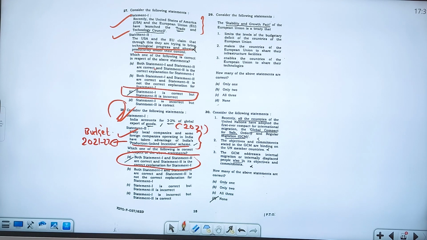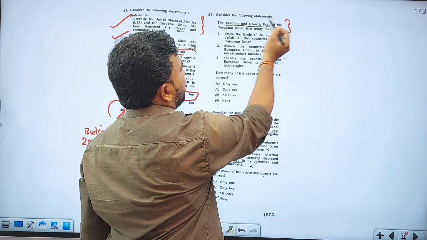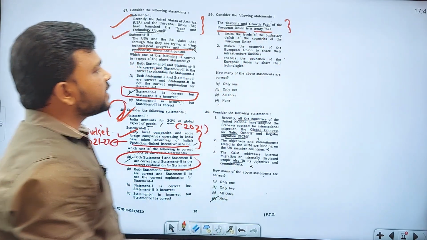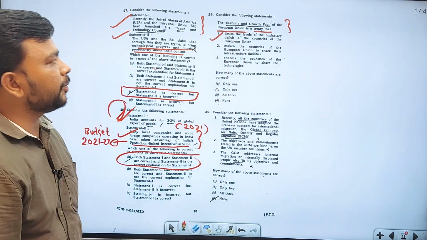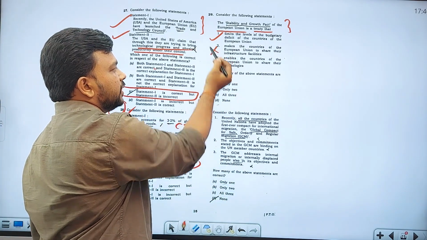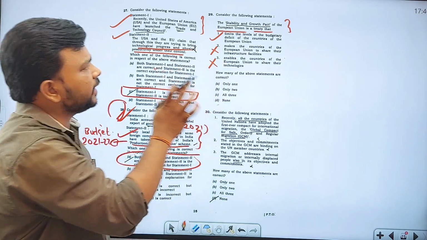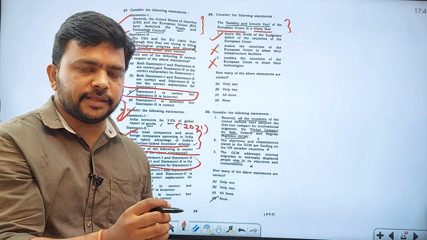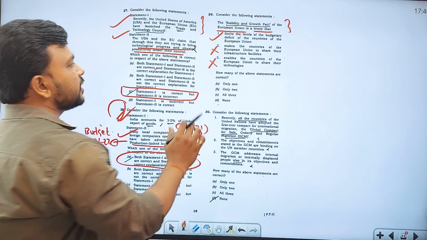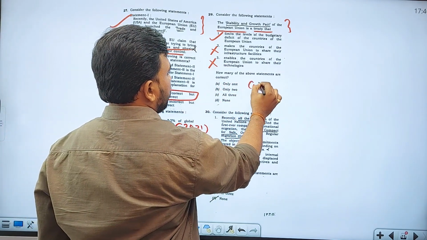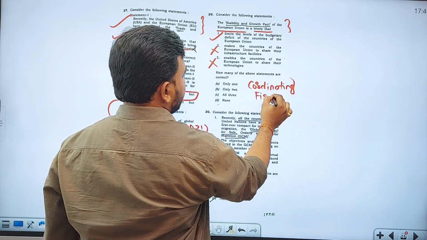Consider the following statement. The Stability and Growth Pact of the European Union is a treaty that limits the levels of budgetary deficit of the countries of the European Union. Absolutely right. Makes the countries of the European Union share their infrastructure facilities? No, not like that. Enables the countries of the European Union to share their technologies? This is also not there. Stability and growth is completely related with finances. It is related with the finances of the European Union. It is all about coordinating the fiscal policies of the Eurozone.